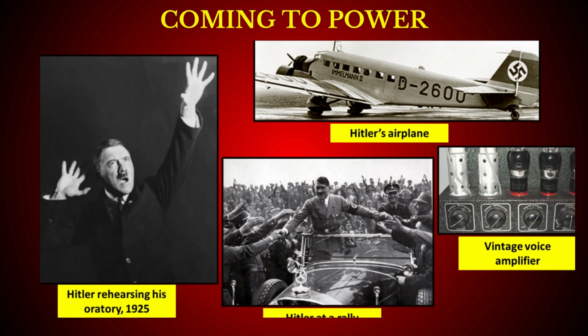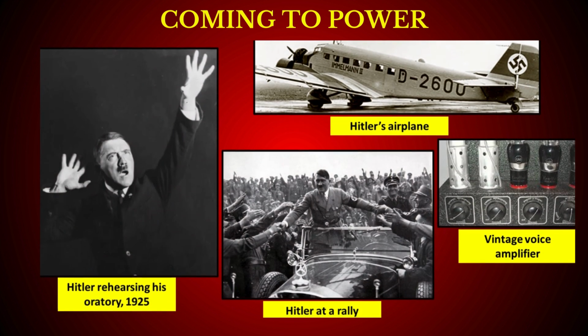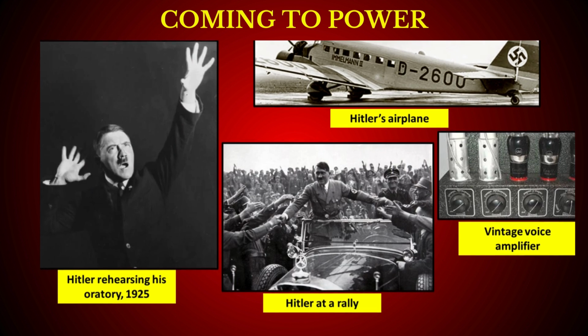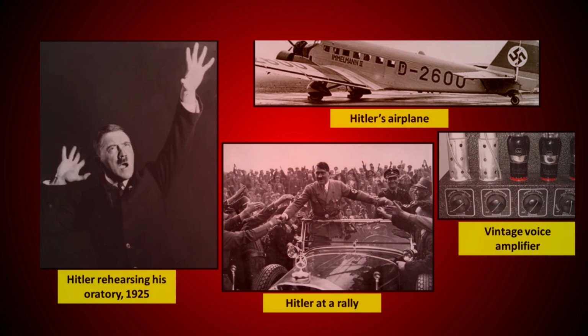for elections. To make a powerful impact, he used makeovers and elaborate gestures, gave powerful speeches, and posed for photos dramatically. He had multiple rallies throughout Germany to connect with people. He used technology to his advantage, like airplanes for campaigning for the first time, and used voice amplifiers to sound more effective. All of this made him very popular among the people. As a result, the Nazis won some seats in the elections.